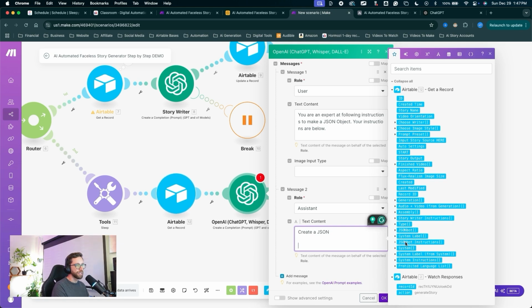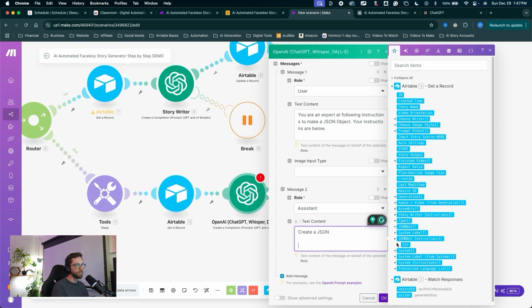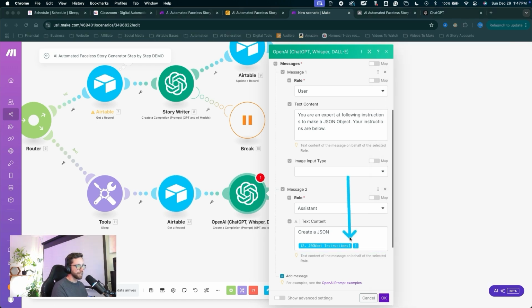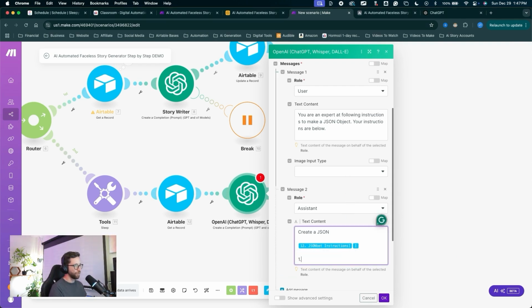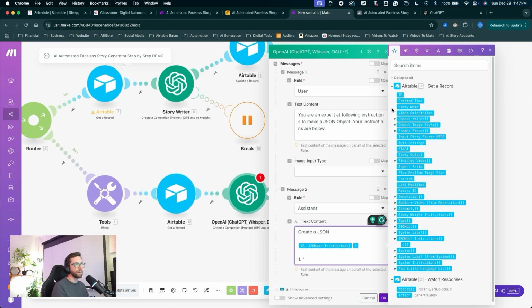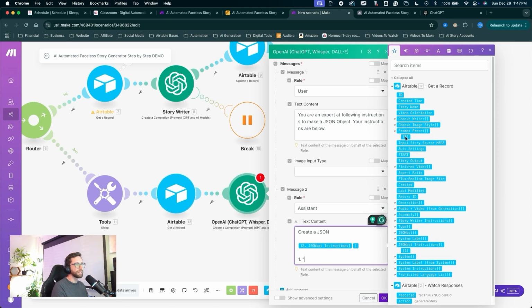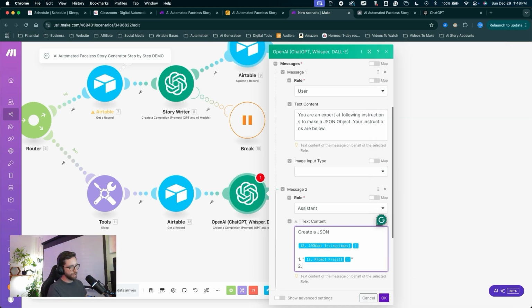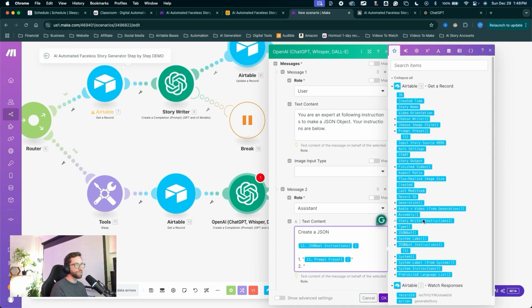So we need our JSON bot instructions. There it is. Drop this down. Click on the one. We need the information that's inside of that array. Click on the little one right here. That should give you a space between these two brackets. That's what that visual should look like. Next, we're going to say one quote. This is where we'll add our prompt preset. Drop this down, add the prompt preset right there. End quote. Then we'll say two quote, and we'll add the story output right there, end quote.